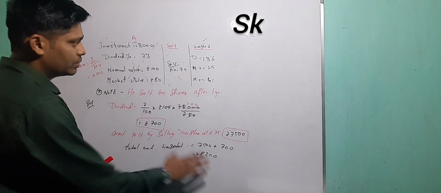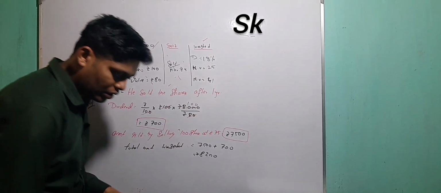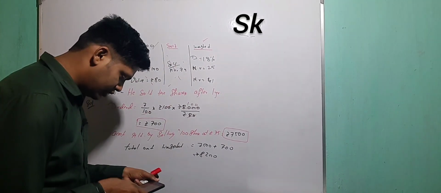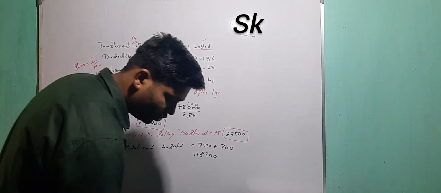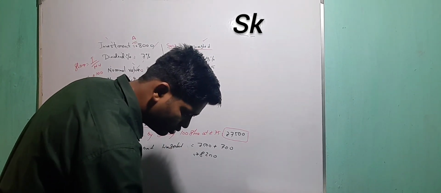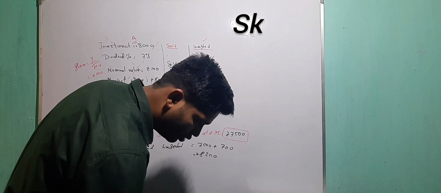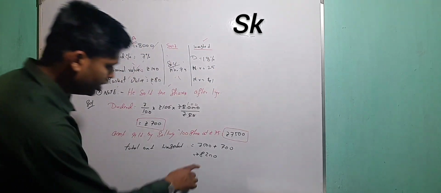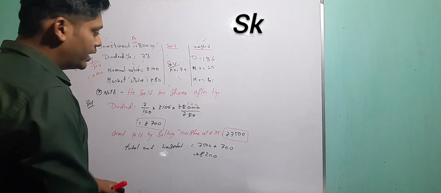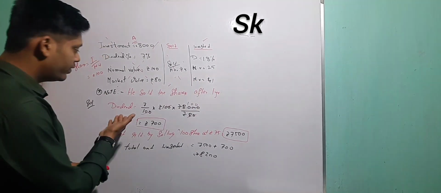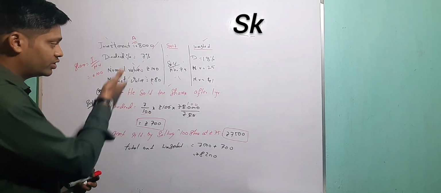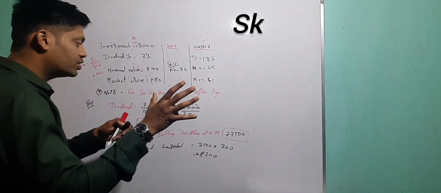Okay, so I got the investment, 8,200. Now they are saying that you have to find out the dividend which you are going to receive from this company. So I know the formula, the same formula which I applied for the previous company. What are the changes then?